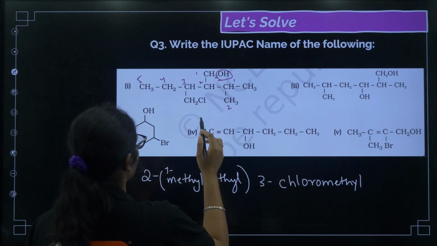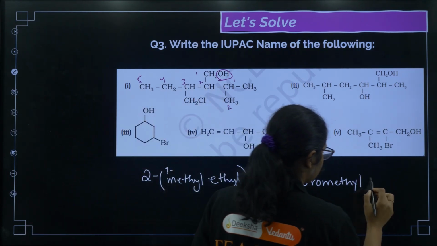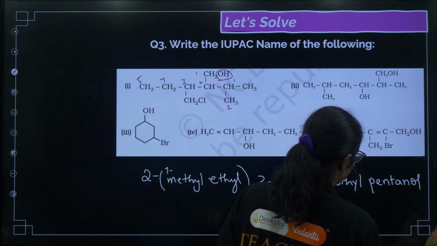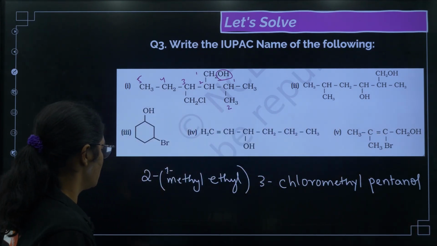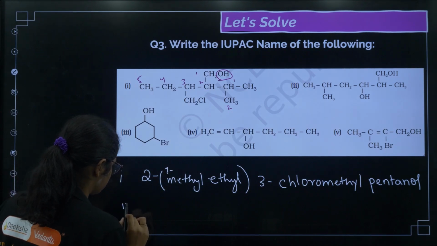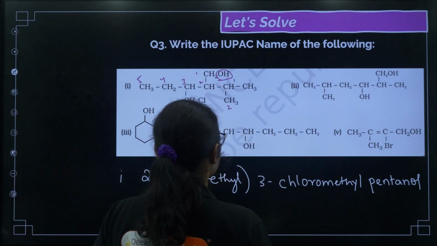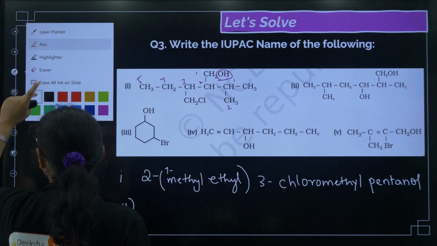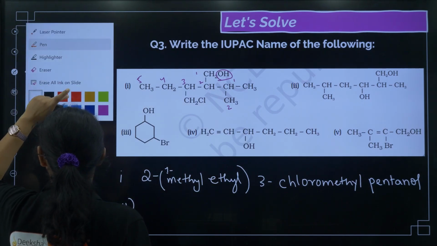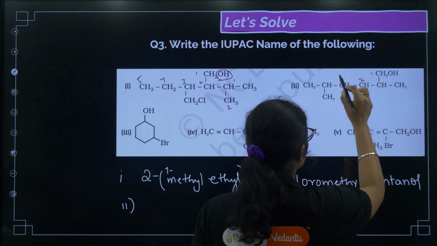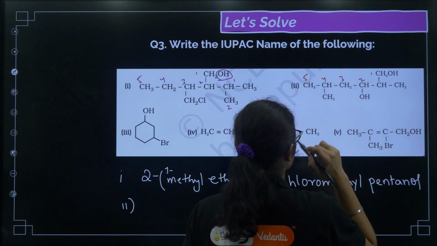Okay, and then we have pentane, 5-pentane 1-OL, or I can just simply write pentanol. Clear? Next one. Next one again we can see there are 2 OH groups present. Okay, we can find the longest carbon chain here. So I can write 1, 2, 3, 4 and 5, right?